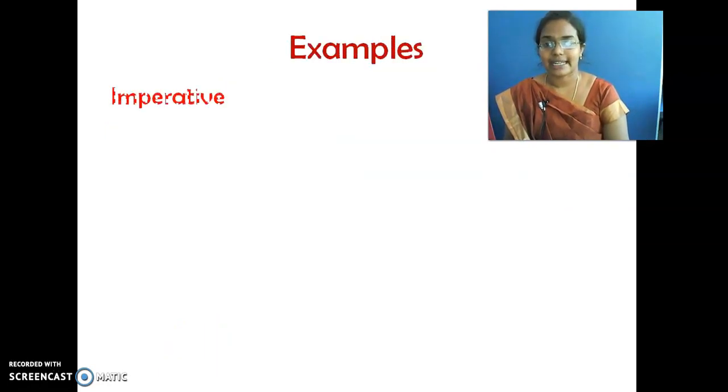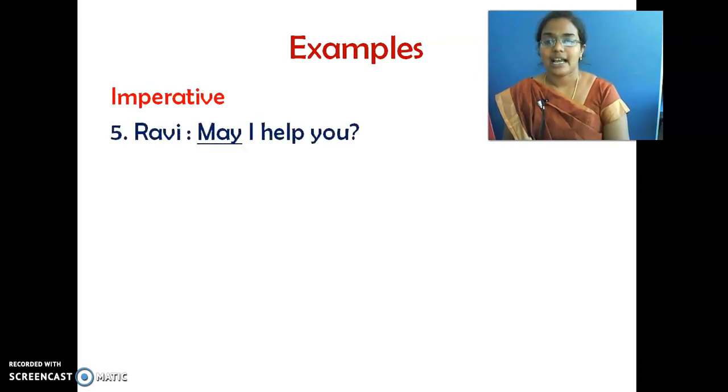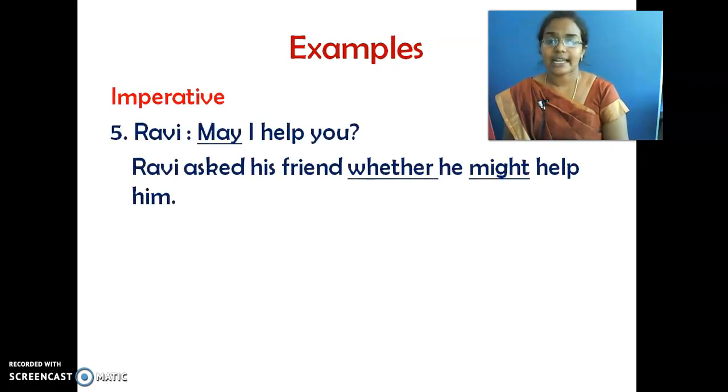When we go to the next sentence, one more imperative sentence. Ravi, may I help you? It's like a request. Ravi asked his friend whether he might help him. Again, this is a question type of sentence, but we don't have a WH question over here. The sentence begins with the word may. May I help you? So the sentence comes under request type of sentence. Ravi asked his friend whether he might help him.